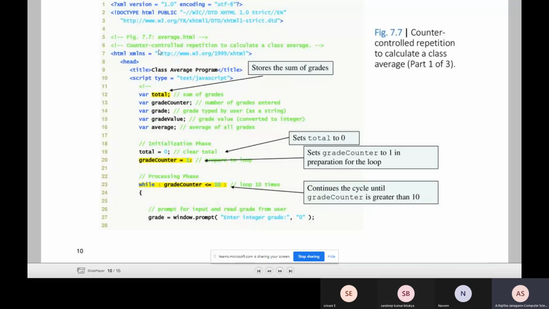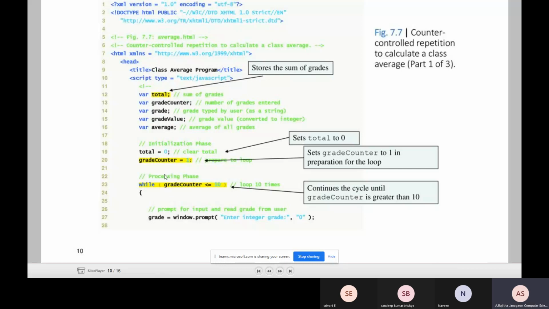Here is some script. This is the HTML tag, and within the head tag is a class average program. Suppose we find the total and display the average, using a grade count.